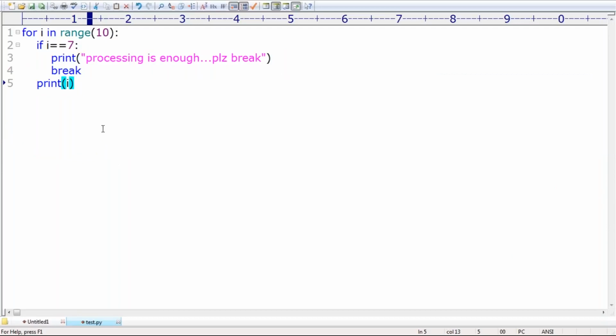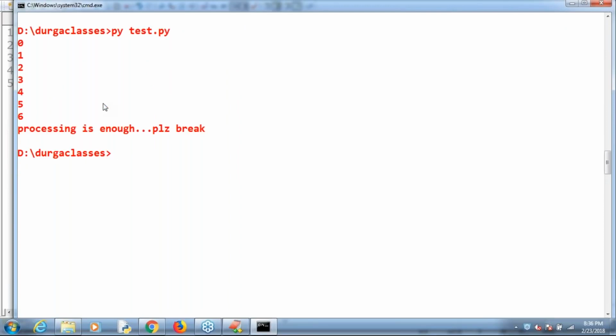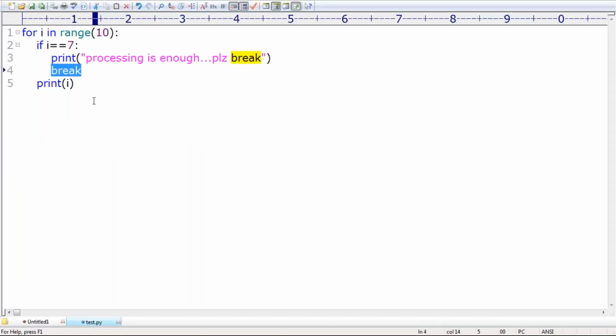Can you please tell what output we will get now? First i value 0, 1, 2, 3, 4, 5, 6. Whenever i is 7, processing is enough. You are not required to continue. Break the loop execution like this. Now have a look. What is the answer? 0, 1, 2, 3, 4, 5, 6. I hope everyone can understand the meaning of this. Based on some condition, if you want to break loop execution, then happily we can go for the break statement.